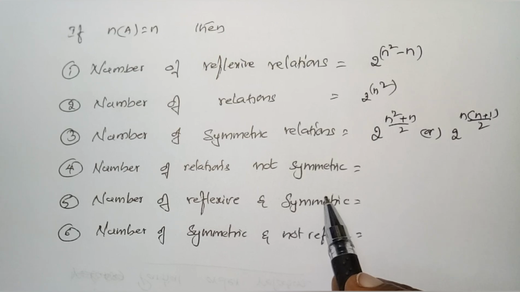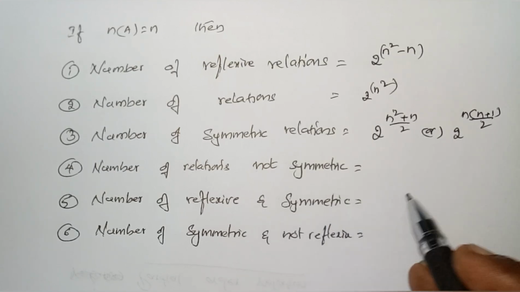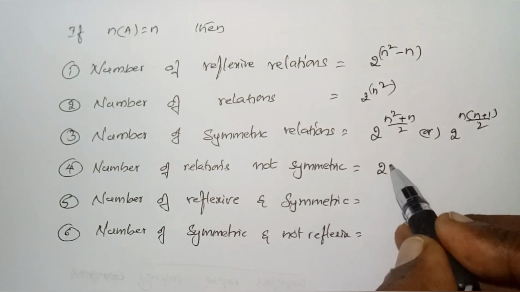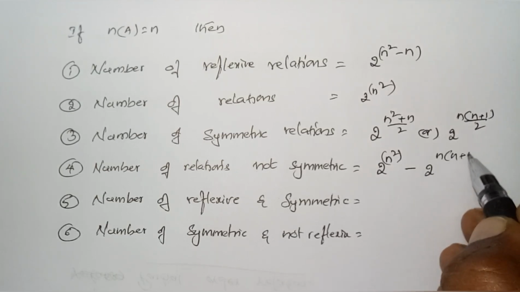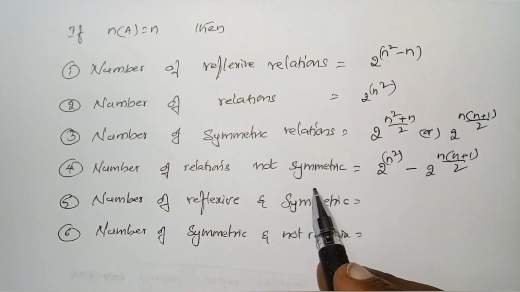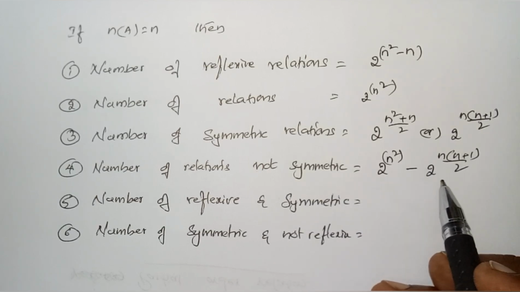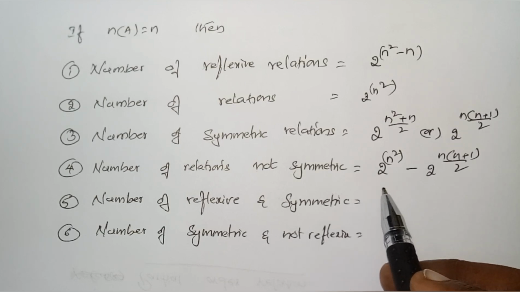Number of relations not symmetric: you have to subtract the symmetric from the total. Total is 2 power n square minus 2 power n into (n plus 1) by 2. Is it clear? Which are not symmetric. Not symmetric means total minus symmetric is the number of not symmetric relations.